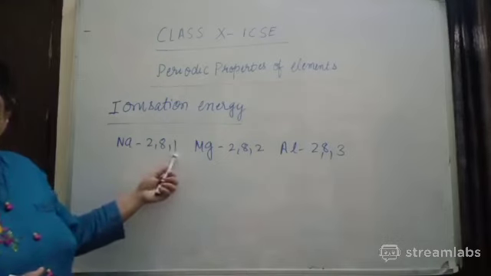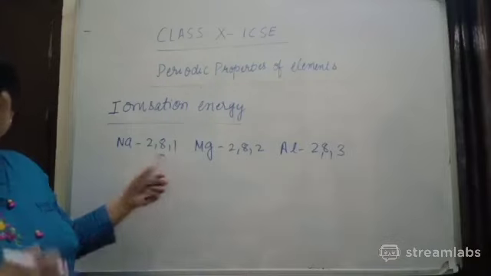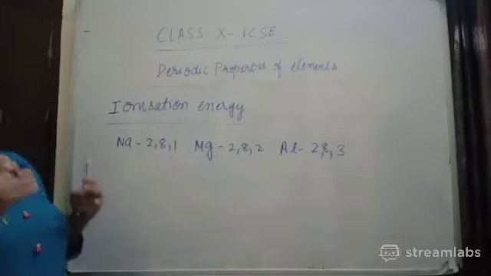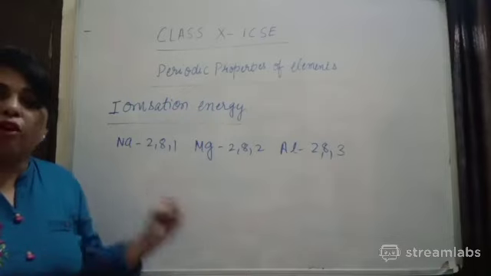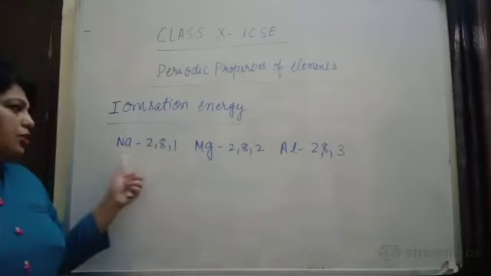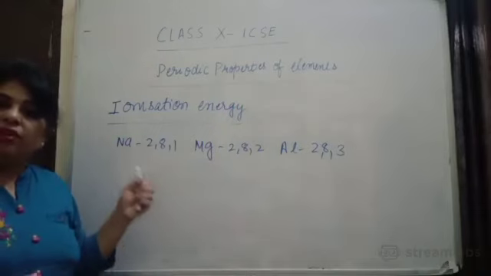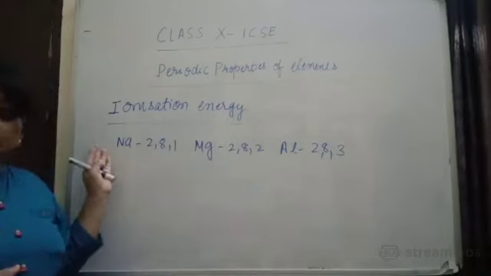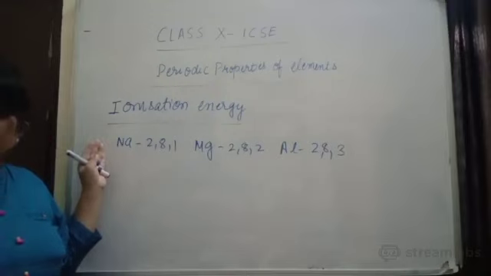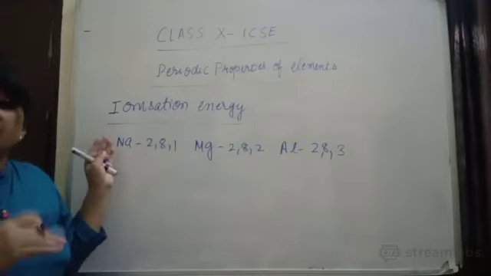Why? Because what is metallic character? Just now we discussed, metallic character means the ability to lose an electron and form a positive ion. So which out of these three metals can easily make a positive ion? Obviously sodium, because sodium has only one valence electron, so it requires less IP.